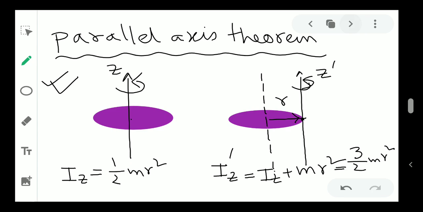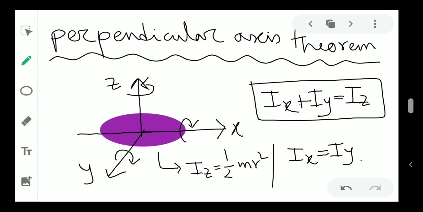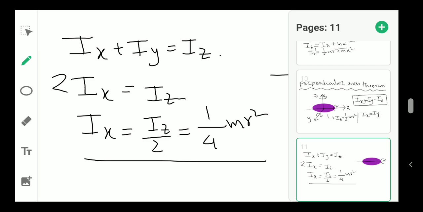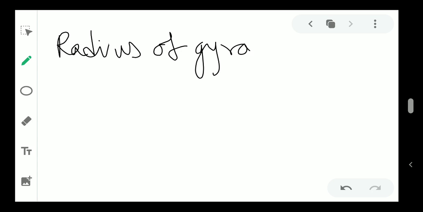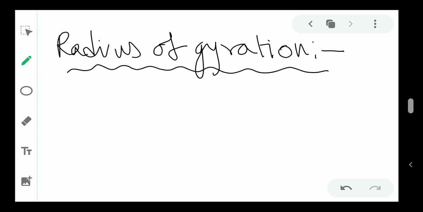And one more thing you will be learning today is called the radius of gyration. This is not that tough one.